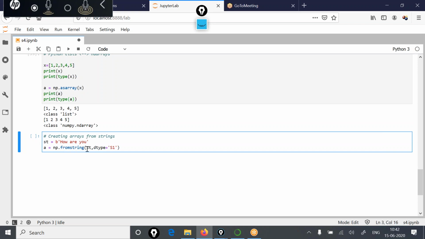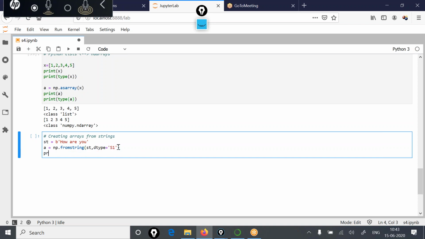From string means you are creating a NumPy array from a string. The string you are passing is this string, "how are you", and the data type you are mentioning is a string at most one character long. So one byte would be sliced from this string, and then the array would be created.